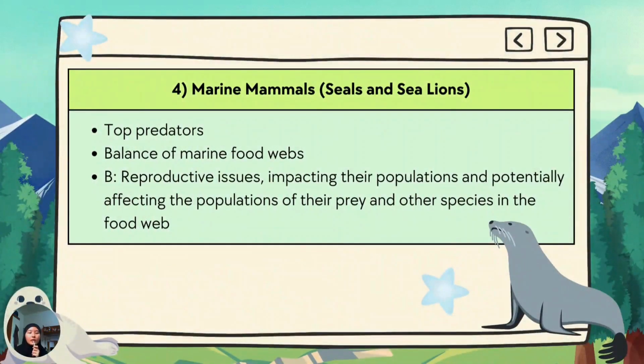And the last one is marine mammals, seals and sea lions. So they are the top predators in a food web, and they take a role in balancing the marine food web. So what did brucellosis do to them? They cause reproductive issues, impacting their population and potentially affecting the population of their prey and other species in the food web.